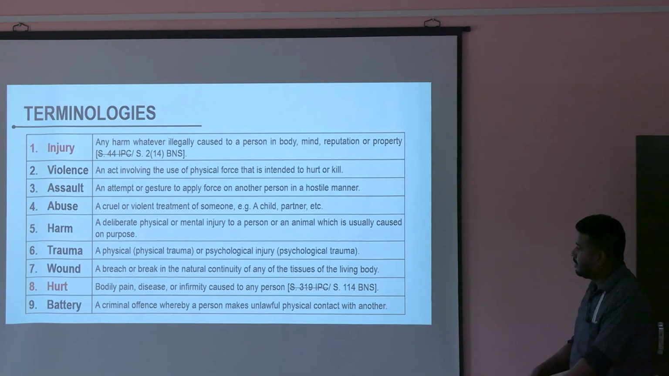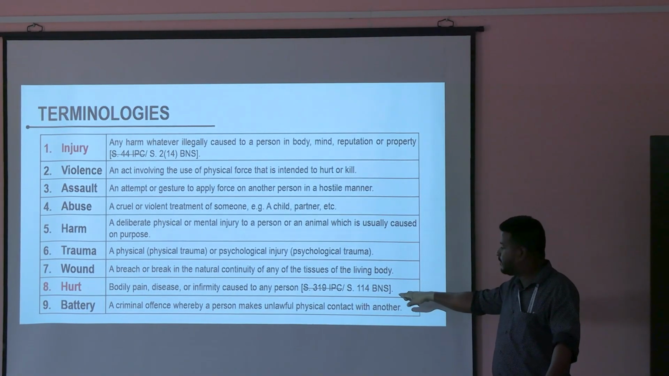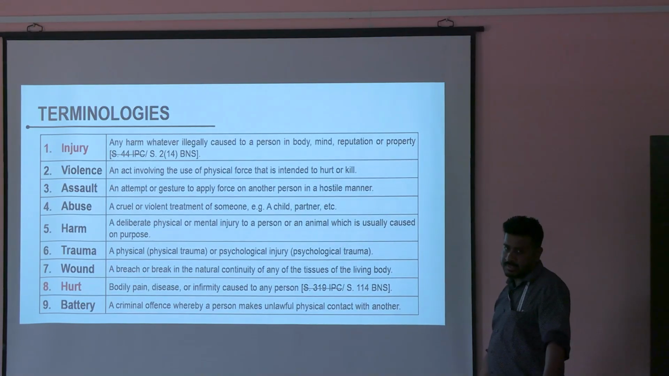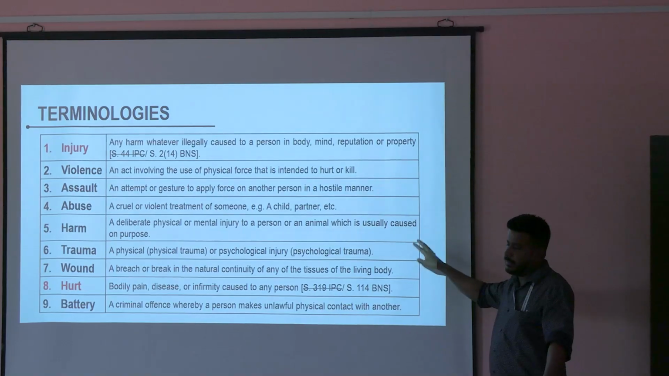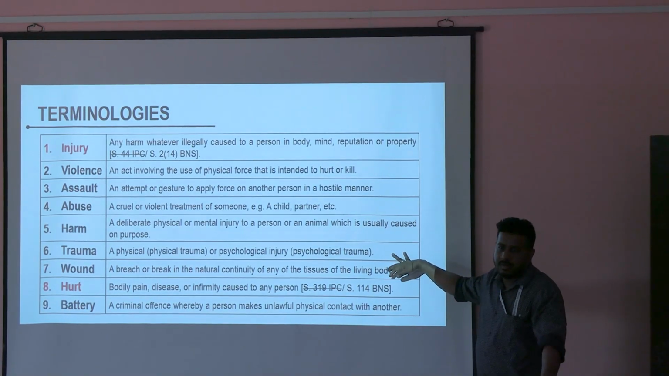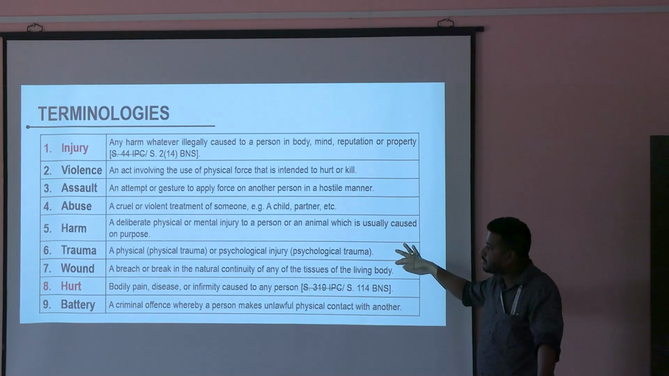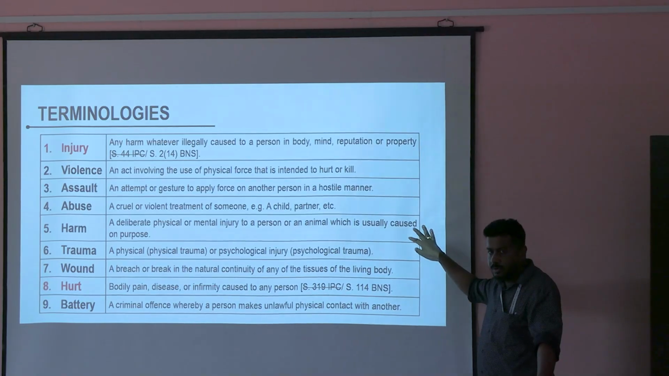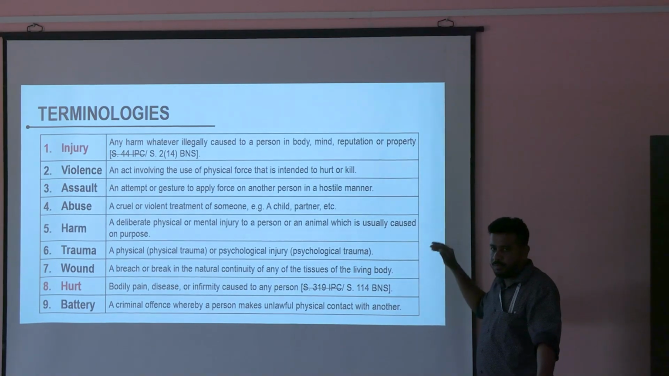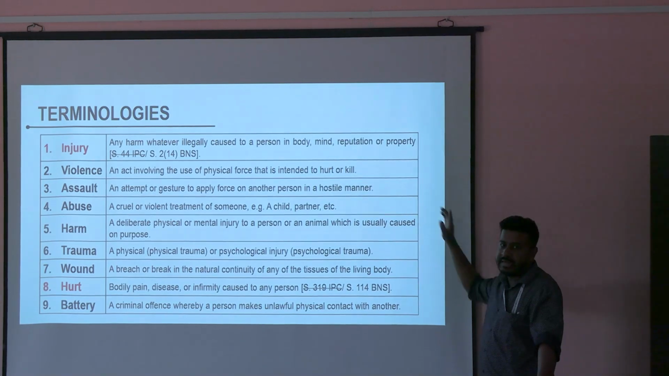What is hurt? Bodily pain, disease or infirmity caused to a person. It is defined in 114 BNS. You follow any book, this definition will be the same. The other definitions may be different. Different authors will have their own definitions. Whatever is there in your book, you follow that. It's good if you remember all, but you must remember hurt and injury because these are legal definitions.